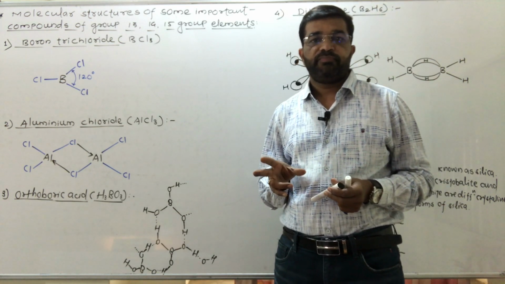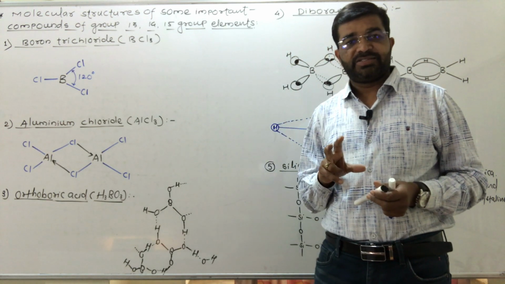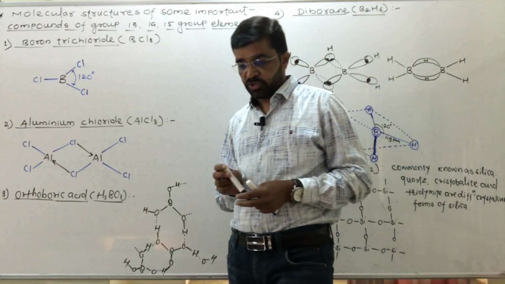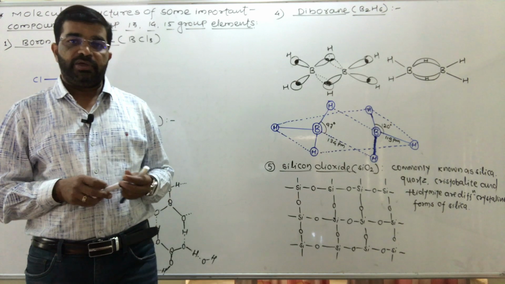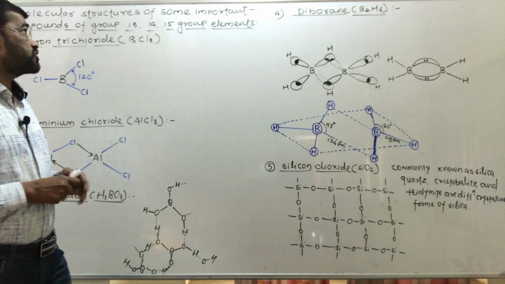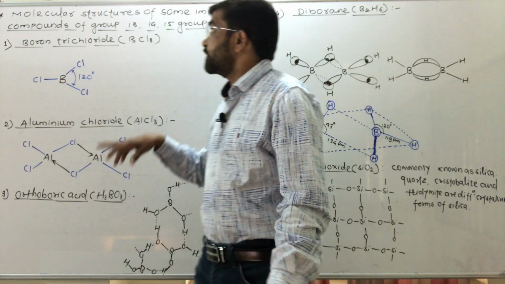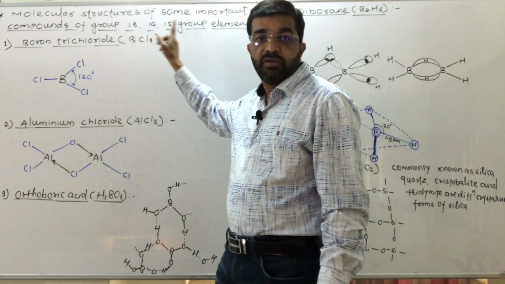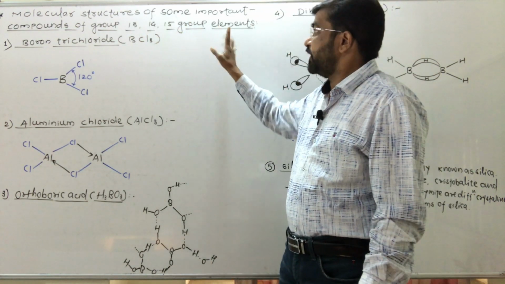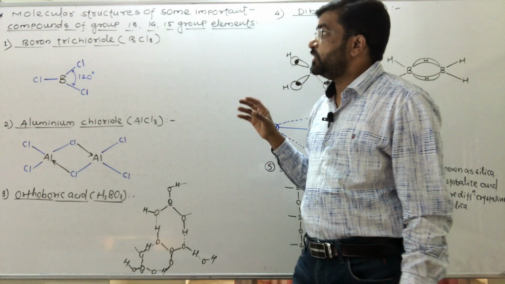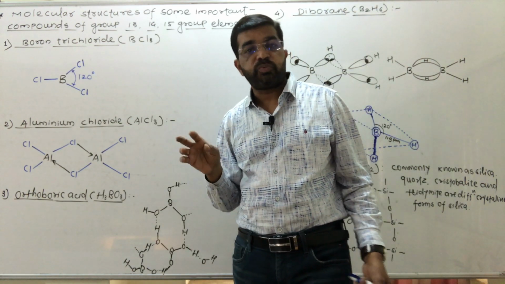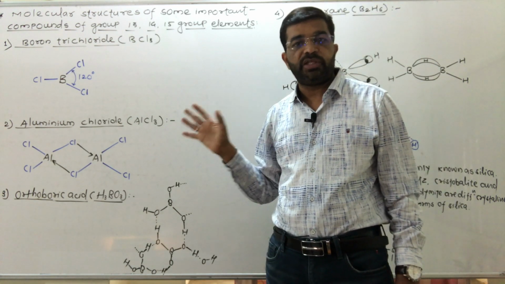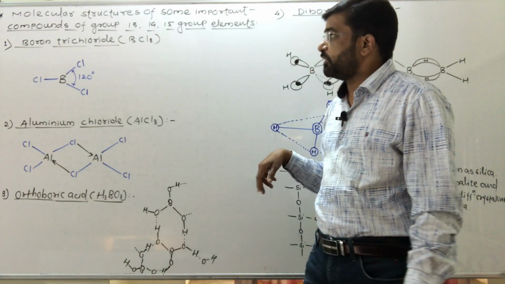Their structures, properties, and the difference in properties of red phosphorus and yellow phosphorus we also studied in the last lecture. Today we have to study molecular structures of some important compounds of group 13, 14 and 15 elements. Molecular structures means structures of the molecules of some important compounds of the 13th, 14th and 15th group elements. So that we have to study.